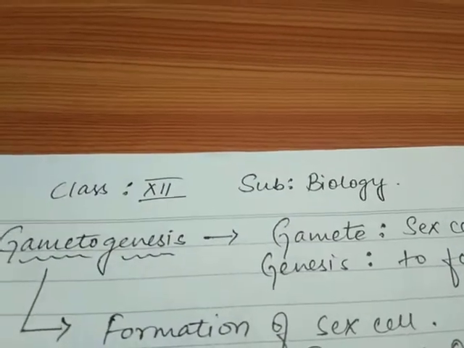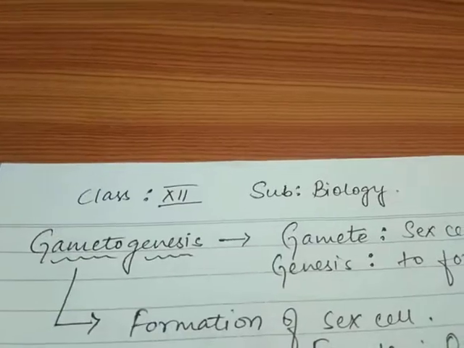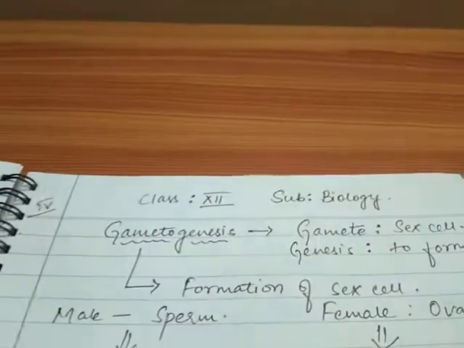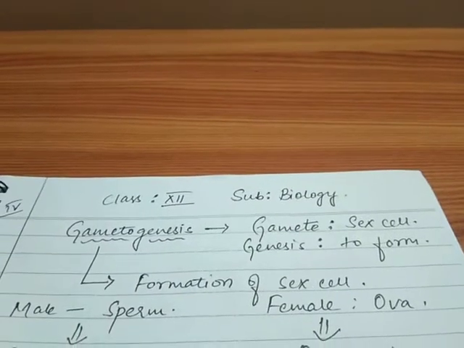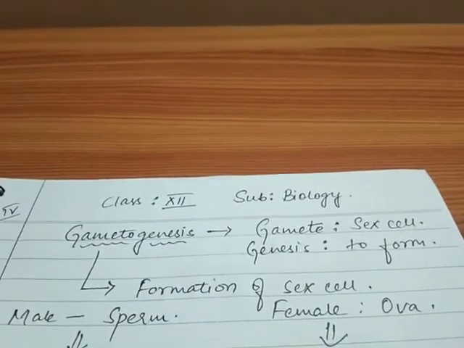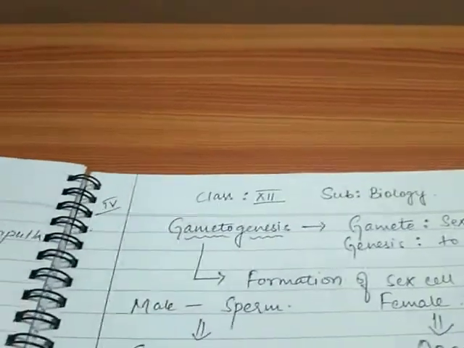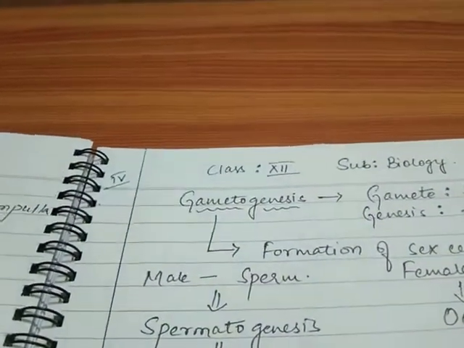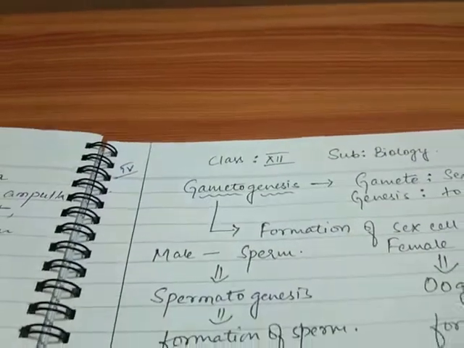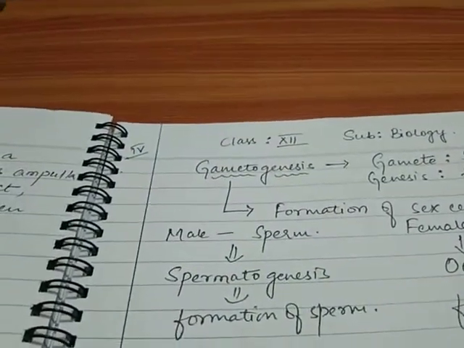Now you already know that in human beings gametes are of two types. In males it is sperm and in females it is ova. So the term gametogenesis in male is known as spermatogenesis. Here spermatogenesis means formation of sperm.